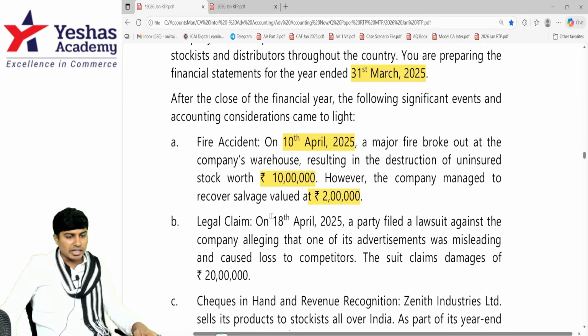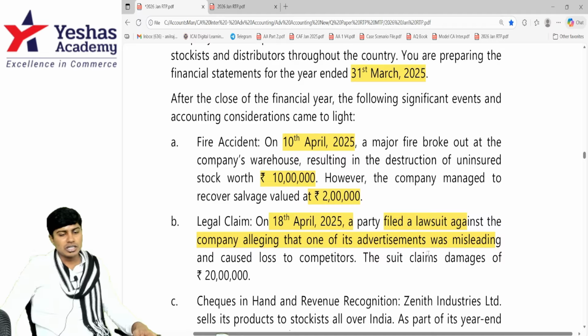Legal claim. On 18th April 2025, a party filed a lawsuit against the company alleging that one of its advertisements is misleading. Oh my God. Could cause loss to competitors. The suit claims damages of 20 lakh. So someone filed a case on us on 18th April.